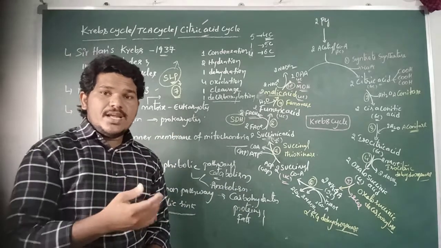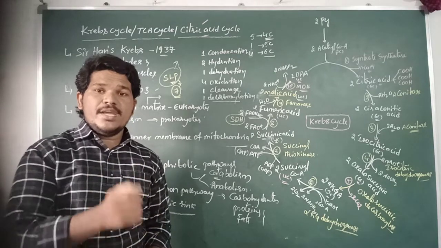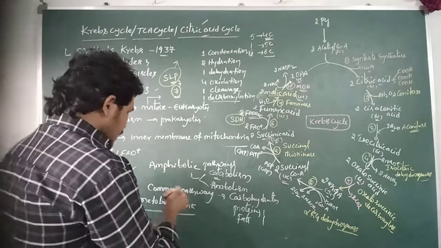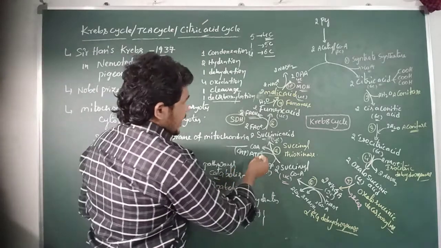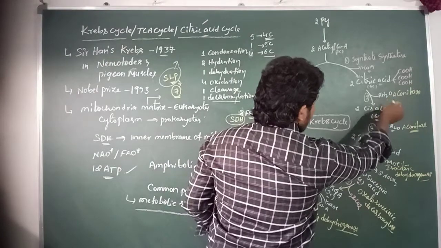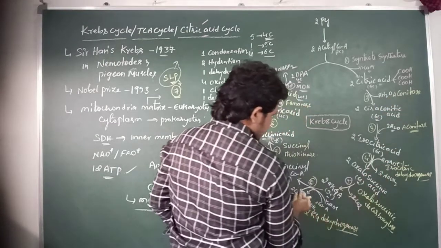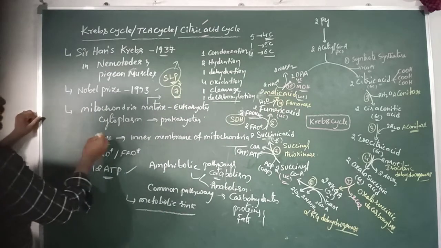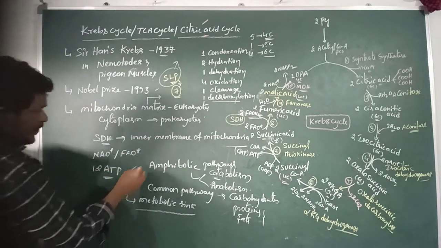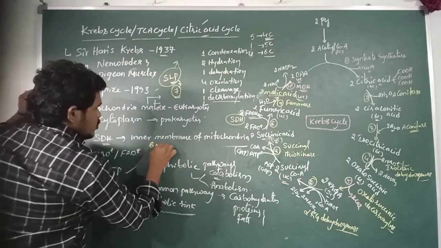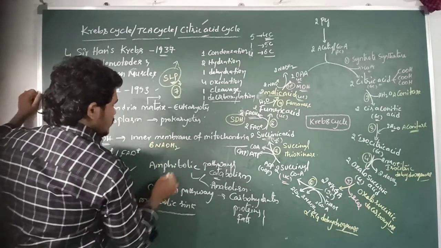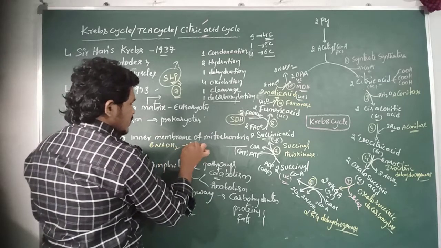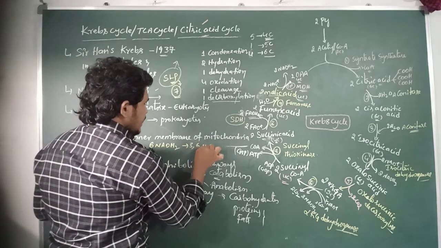So how many NADH2 molecules are produced in the Krebs cycle? There are total 6 NADH2 molecules produced, particularly at the 3rd step, 6th step and the 10th step.